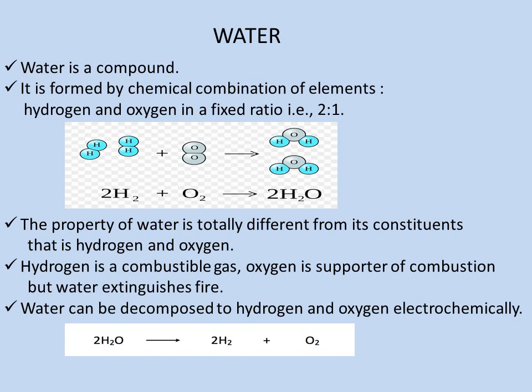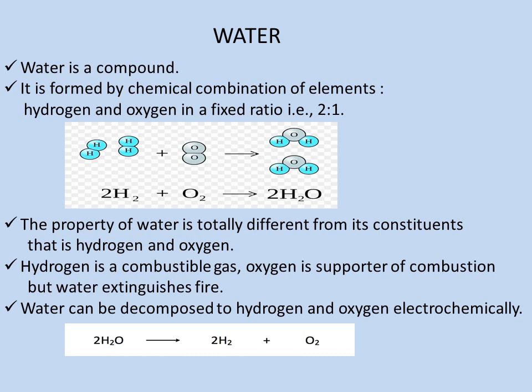Here in the picture you can see that two parts of hydrogen combine chemically with one part of oxygen to produce two parts of water. So, water is a compound formed from two elements, hydrogen and oxygen, combined chemically in a fixed ratio, that is 2:1.